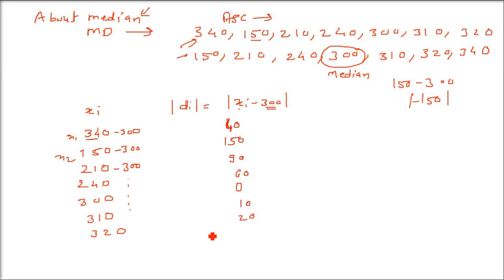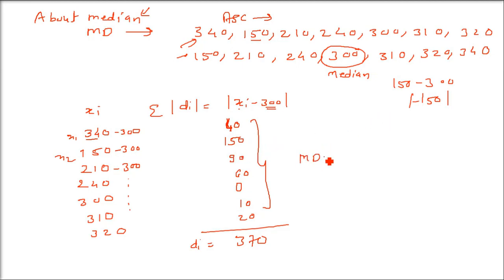Okay, now we have come to these terms. Now you have to add all of these. Basically, you have to add. So sigma |xi minus 300| you have to do. So I'm just adding all these in this column. This is di, this is di, this is 370, and all these have come from the modulus.